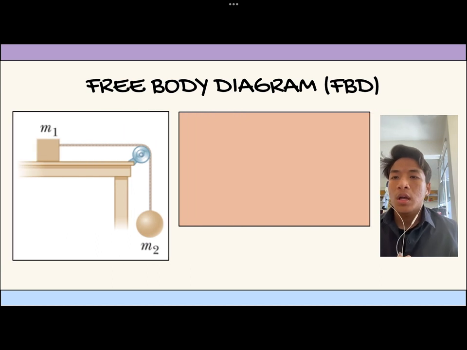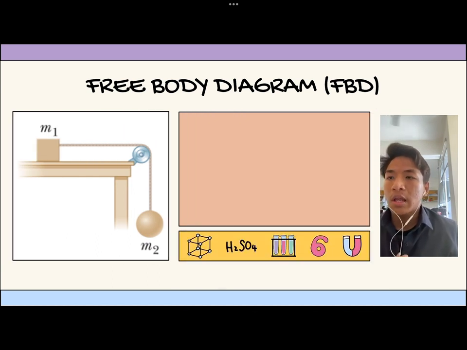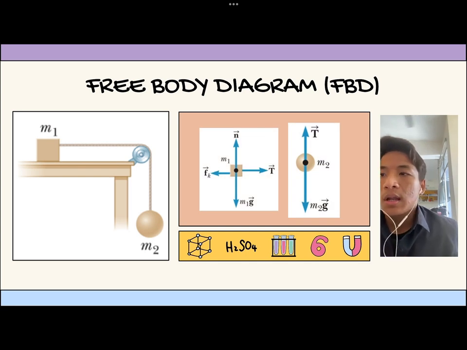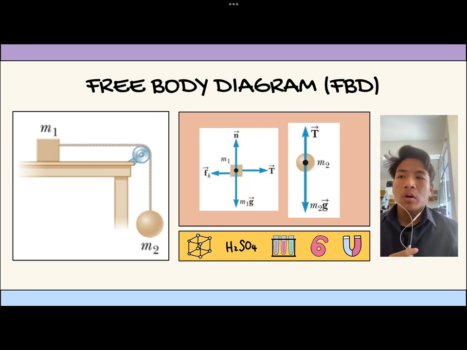Now I will explain the free body diagram. A free body diagram is a sketch of the body and the forces acting on the body. With the help of a free body diagram, we can define the forces that need to be considered. So how do we draw a free body diagram?